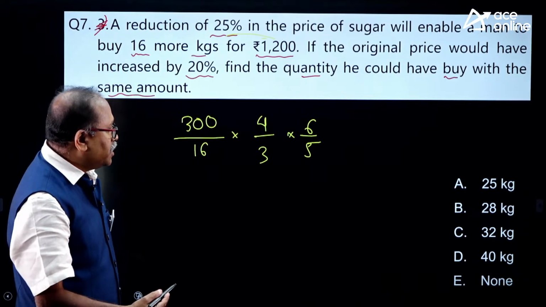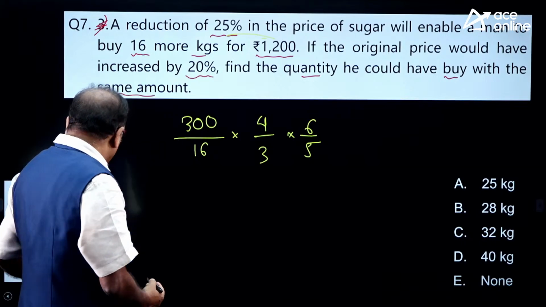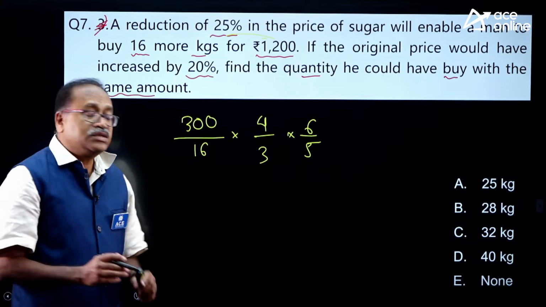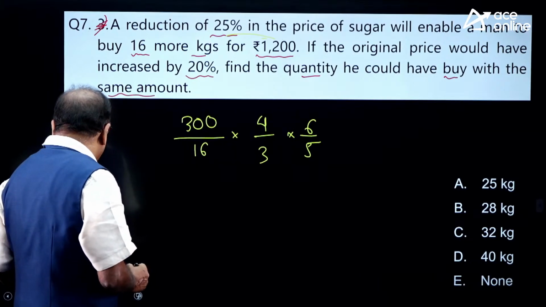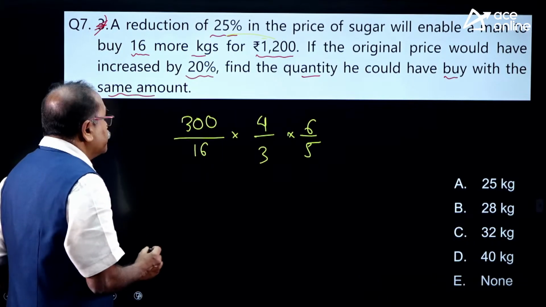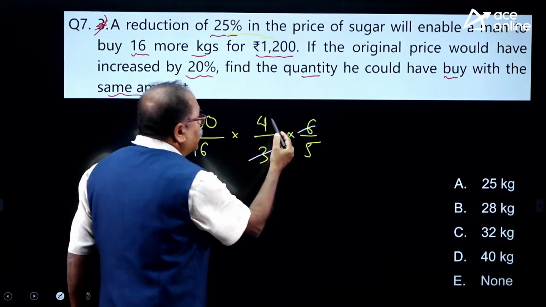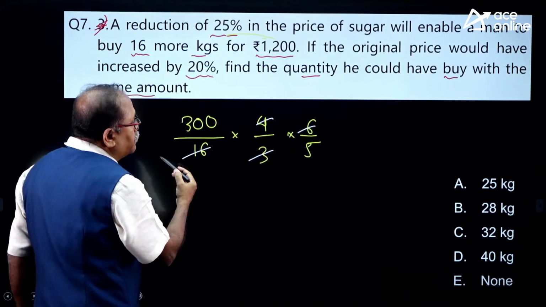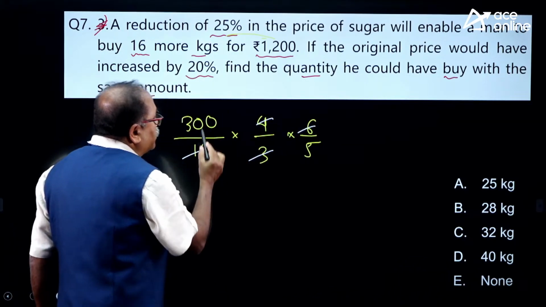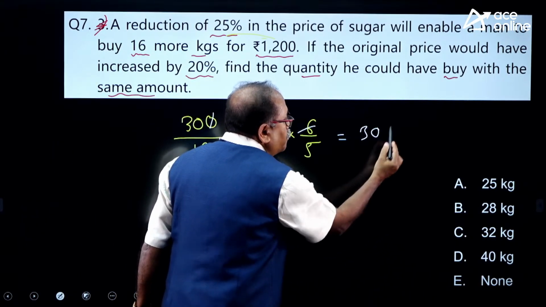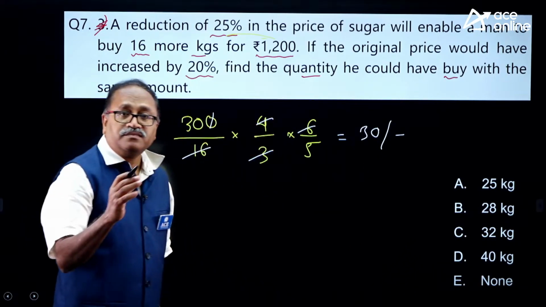I will just wait for a couple of minutes and find out the increased price. I notice that this gets cancelled 2 times, 2 and 4 8, and 2 into 5 10. So the increased price is 30 rupees per kg.